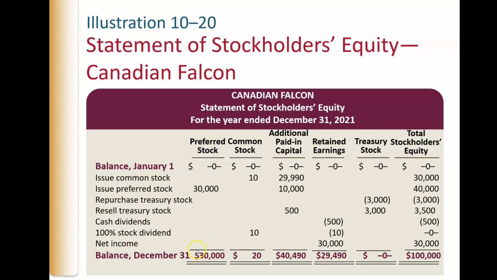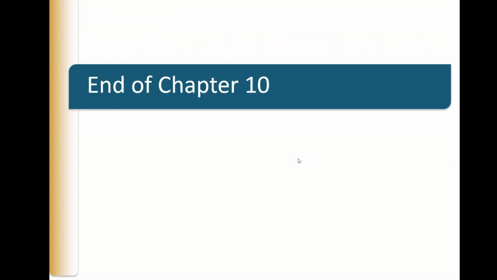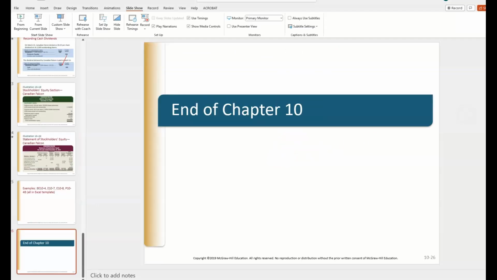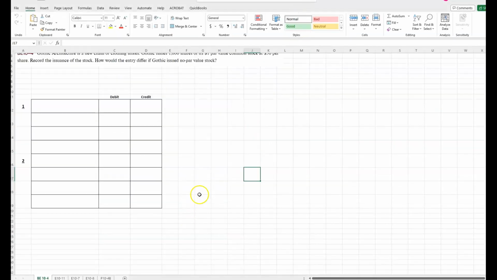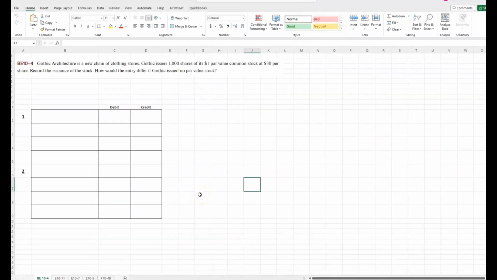What happened to preferred stock during the year? What happened to common stock during the year? What happened to additional paid-in capital, retained earnings, and treasury stock? And note that this last column is simply a total of the rows all the way across. We're going to do some examples. They're all in this Excel template that I have. Let me pull that over. I will post this for you blank and with solutions.